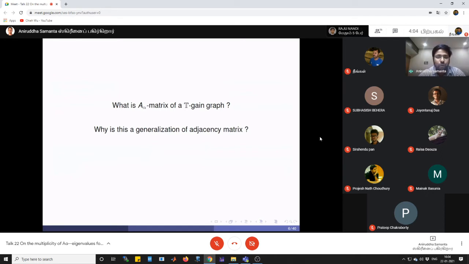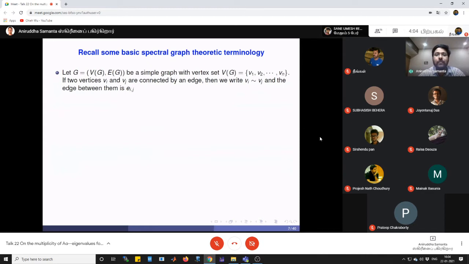Okay, so let's start by recalling some basic spectral graph theoretic terminology. Let G be a simple graph, meaning it doesn't have any loops or multiple edges, and V of G be its vertex set, indexed by v1, v2 up to vn.